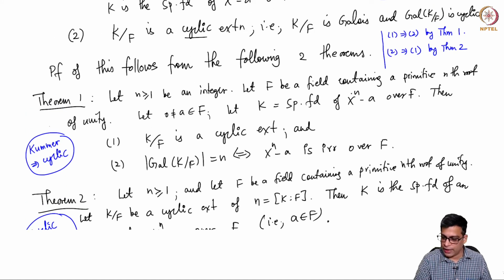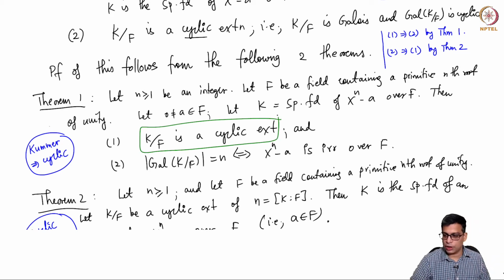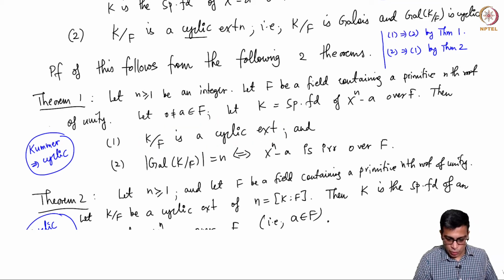So you have a field containing a primitive nth root of unity and k is the splitting field of x to the n minus a, then it is cyclic. Okay, so what I want is this statement. So I claim that in our situation the hypothesis is satisfied: f is a field containing a primitive nth root of unity, k is the splitting field of x to the n minus a, then that extension is cyclic.